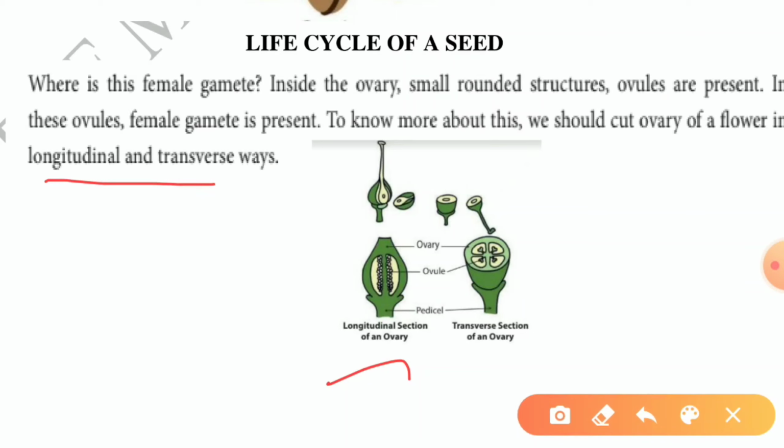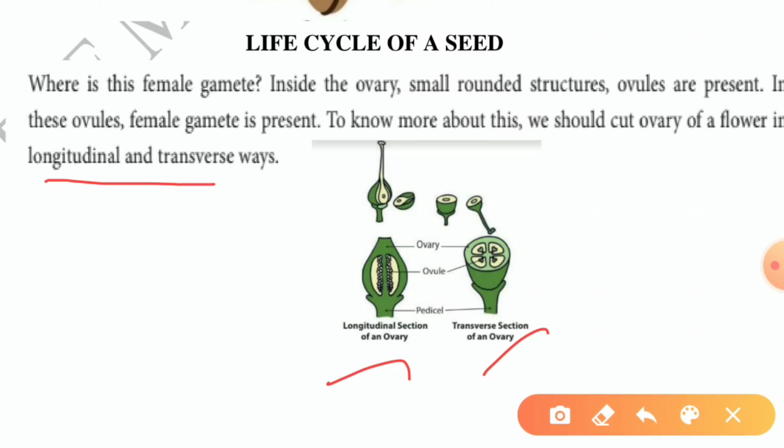Here you see now, so many seeds. This happens only after fertilization takes place. After fertilization, the seed will be produced. Next one, transverse section of an ovary.